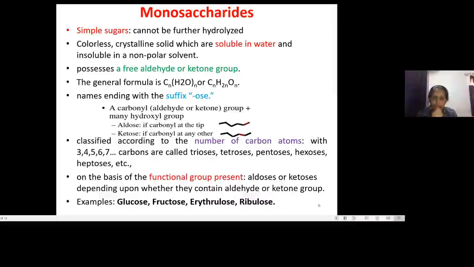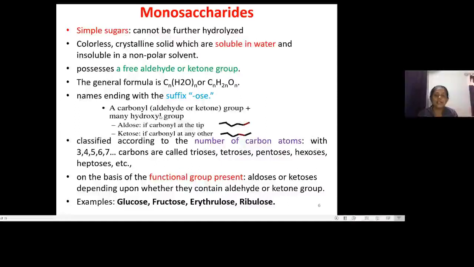Now, they may have an aldehyde or a ketone group. If the carbonyl group is at the top, it is called an aldose, and if it is a ketose, the carbonyl group is not at the top but at any other place in the chain.